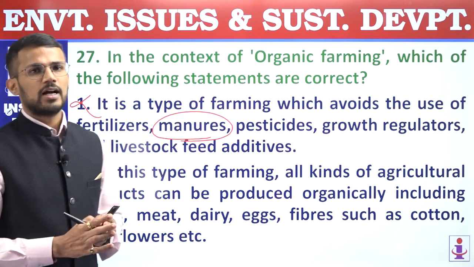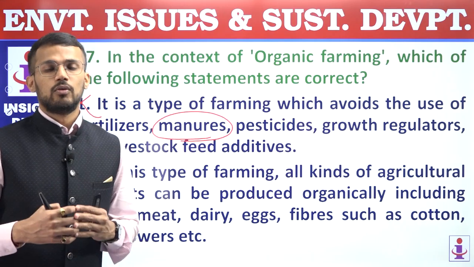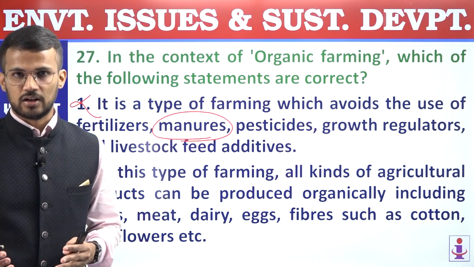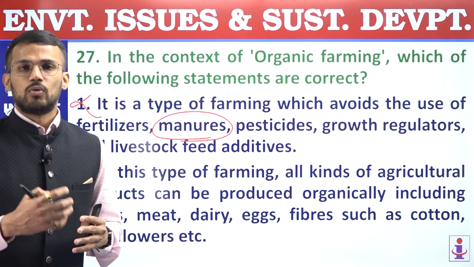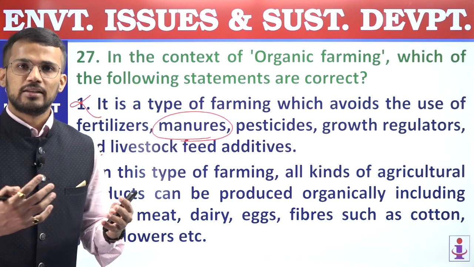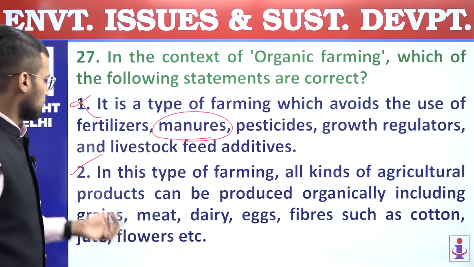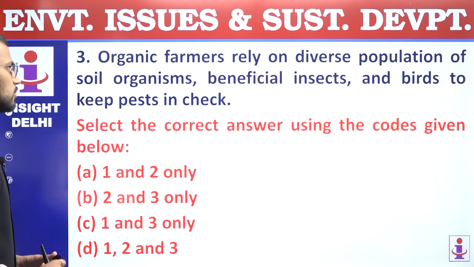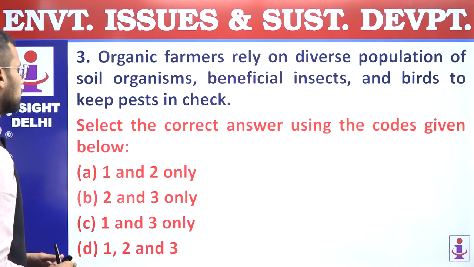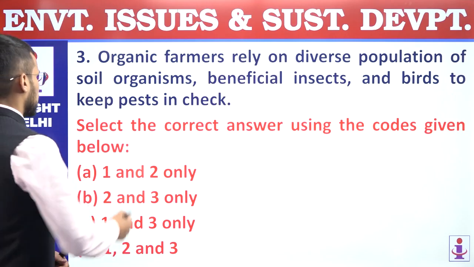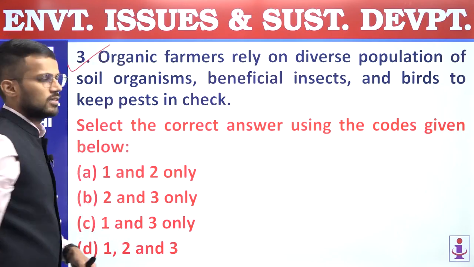Only condition is that we will not use chemical-based fertilizers, pesticides, seeds, etc. Whatever is natural, whatever is present in the organic form, in the unprocessed form, that we will be using. Right? So second statement is correct. Third, organic farmers rely on diverse population of soil organisms, beneficial insects and birds to keep pests in check. Right? So this statement is a correct statement.